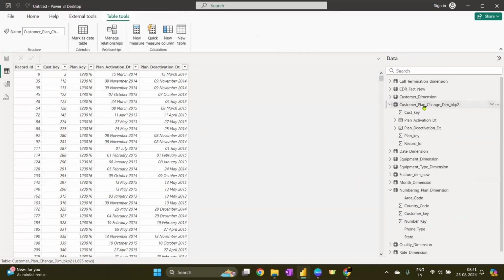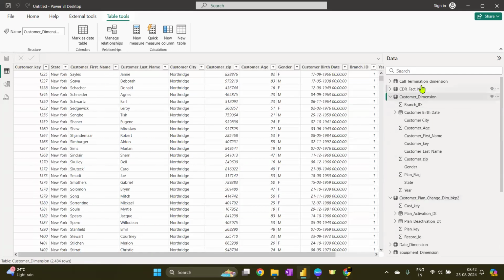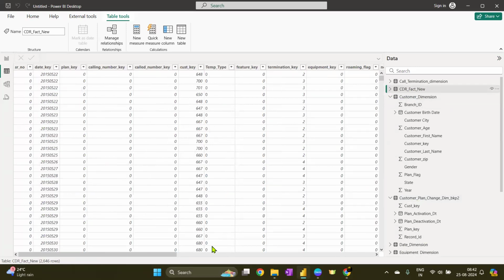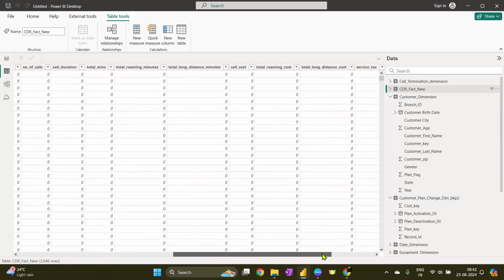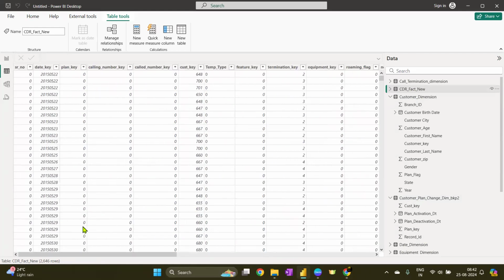Do we want to make it focused on a plan, or do we want to make it focus on a customer? So we can do it in both ways, but let's do it with customer key first. And if it works, that's okay. If it doesn't, then we can connect it with plan key. And these two tables I'm going to connect directly with customer dimension. For number key, there is not a particular number key as a column, like number key as a dimension table.